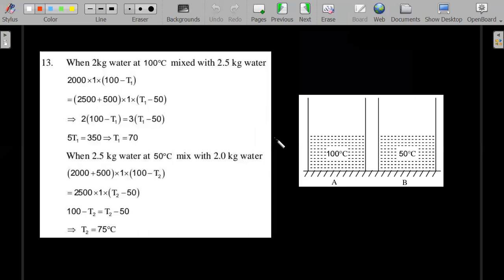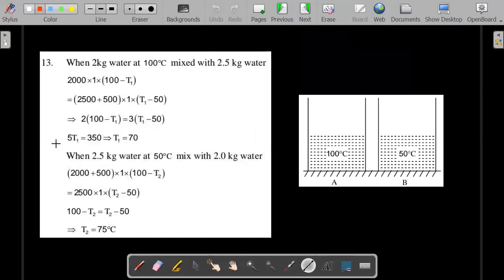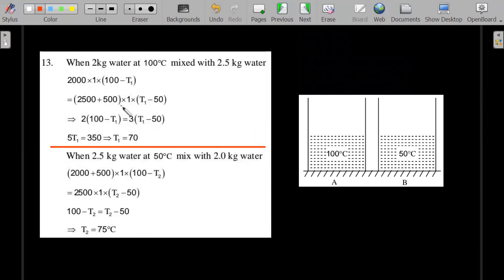Pretty straightforward. This is the first case. I have demarcated the cases separately. Can you see? That's the first experiment and this is the second experiment. I've just again written m s delta T of both. In the first case, the 500 grams, that is 0.5 kg, is added to whatever vessel into which it is being added, and rearranging, you would get T1 is 70. Whereas in the second case, the 2.5 kg water at 50 degrees is mixed with 2 kg of water. So this time you end up having the 500 being added on this side. Obviously T1 won't be equal to T2 and the values would be different.